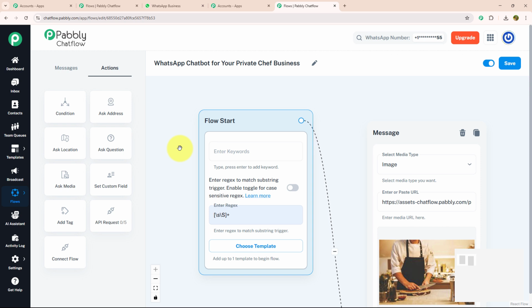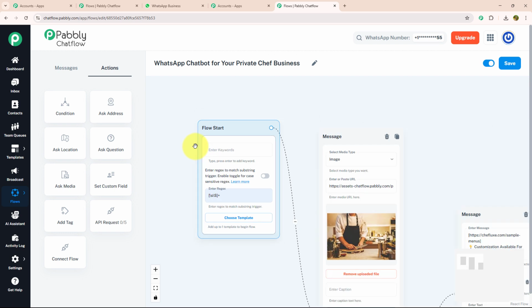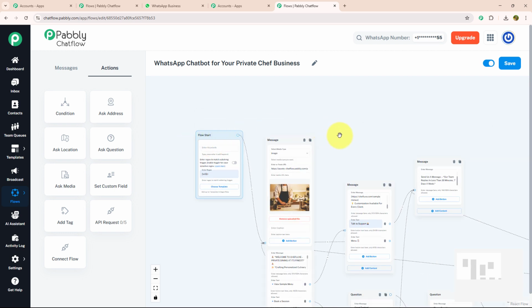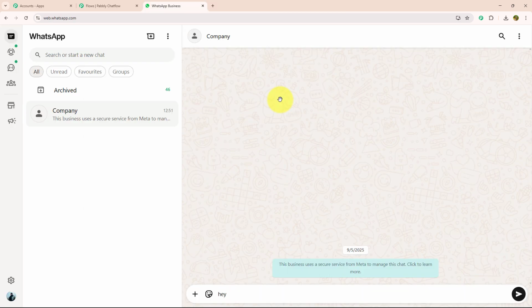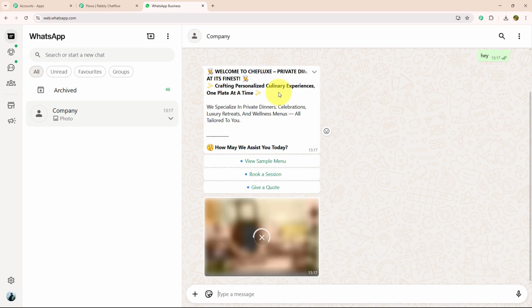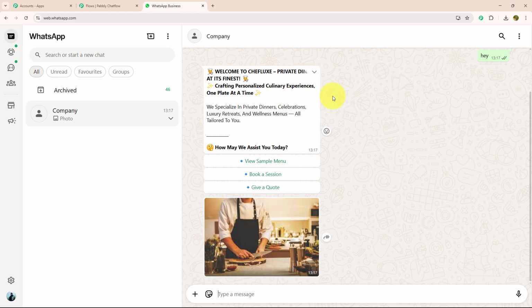So let's get started. As you can see, I have made this chatbot using Pabbly Chatflow. Let me show you its real-time working. For that, I need to open WhatsApp Web, and over here I'm going to type a key message, for example, hey. As soon as I have entered my key message, I got a response in which they welcome me to the Chef Lex private dinner, and with that they have provided me 3 action buttons: view sample menu, book a session and get a quote. I'm going to select get a quote.